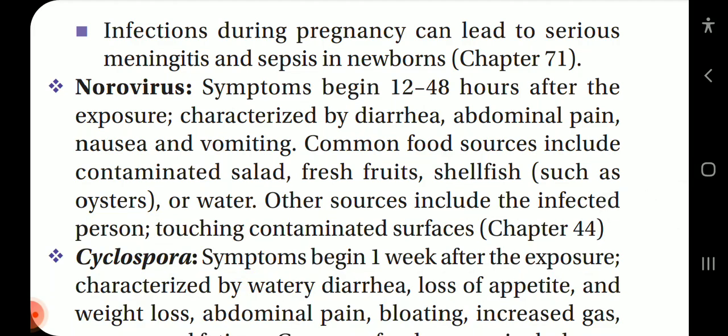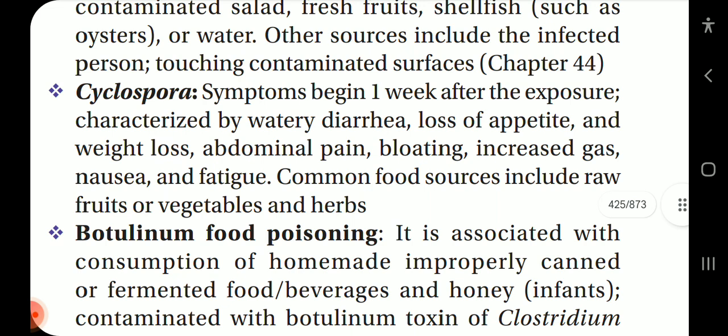Norovirus. Symptoms begin 12 to 48 hours after the exposure, characterized by diarrhea, abdominal pain, nausea, and vomiting. Common food sources include contaminated salad, fresh fruits, shellfish such as oysters or water. Other sources include the infected person touching contaminated surfaces. Cyclospora symptoms begin 1 week after the exposure, characterized by watery diarrhea, loss of appetite, and weight loss, abdominal pain, bloating, increased gas, nausea, and fatigue. Common food sources include raw fruits or vegetables and herbs.